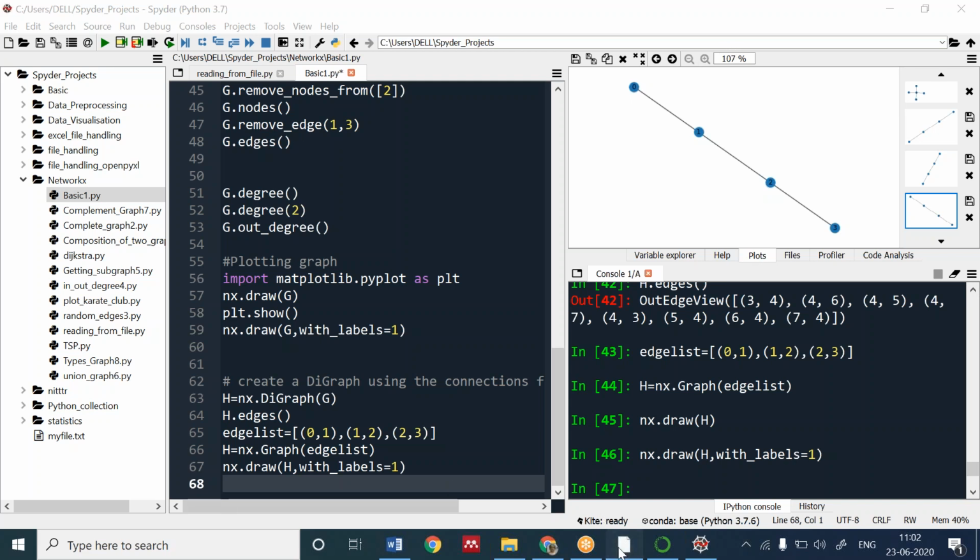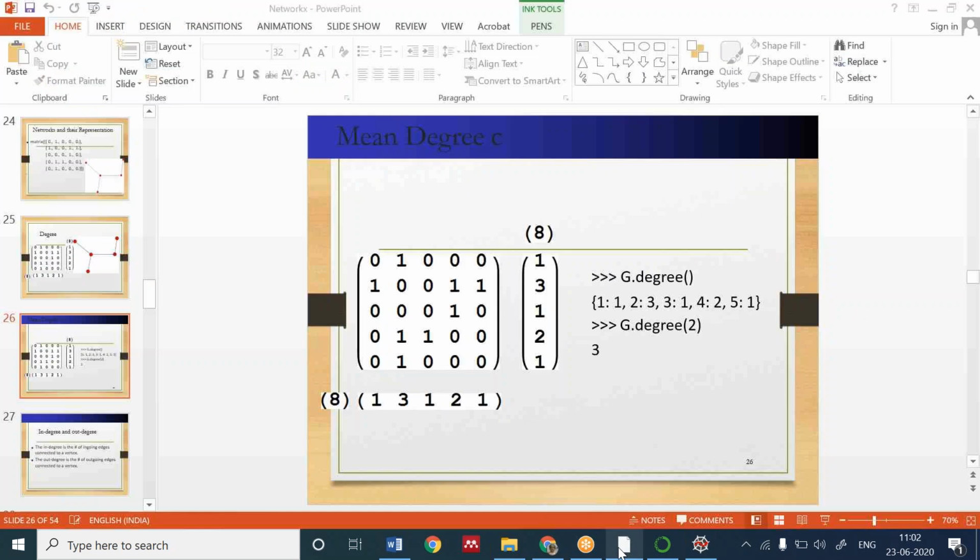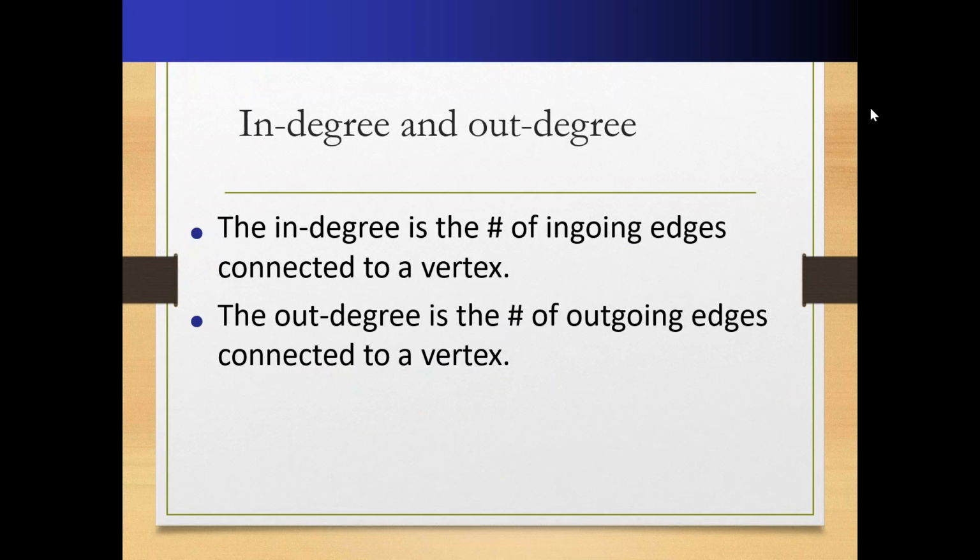Hope you are done with that. Moving on further: in and out degree. Now it's going to be clear. What are in and out degree? Anushka, now it will be clear in that. So the in degree is the ingoing edges connected to a vertex, and the out degree is the outgoing edges connected to a vertex.